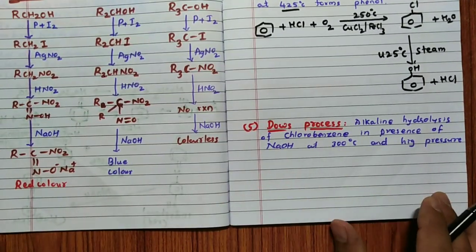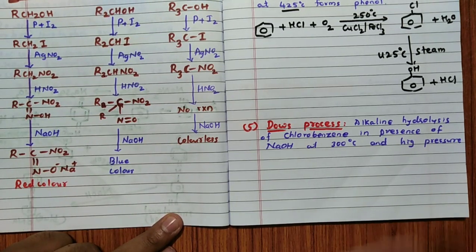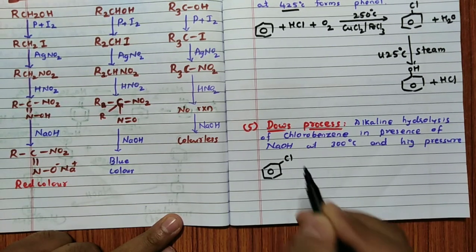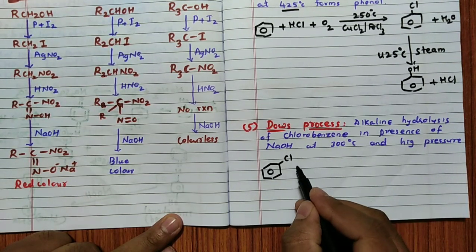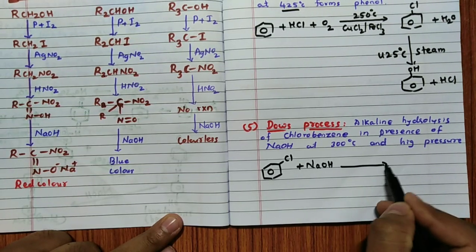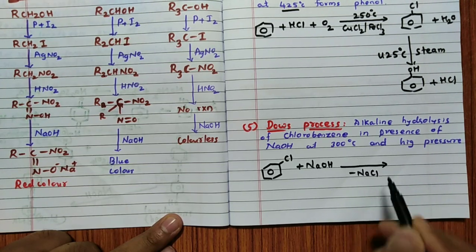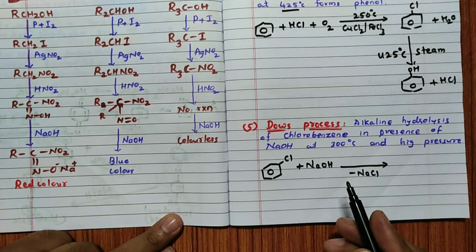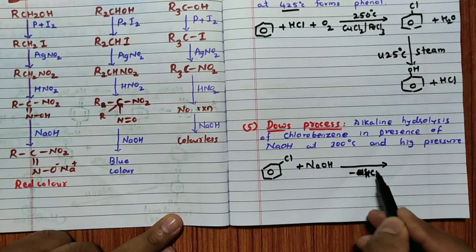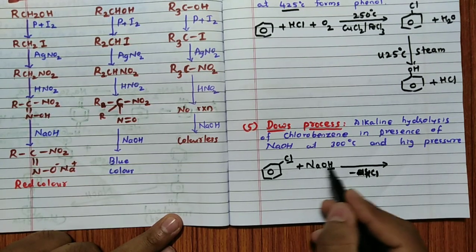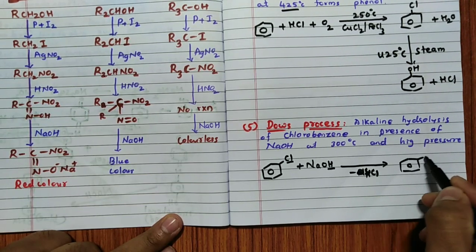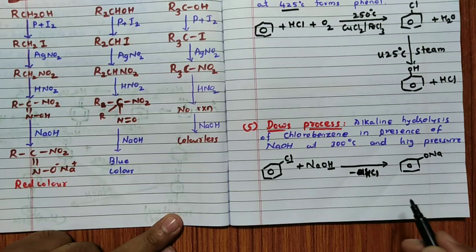The next one is Dow's process. Already we have discussed it in the normal named reactions also. So here it is the reaction of chlorobenzene with sodium hydroxide. Correct? Now here what happens? Cl and Na form NaCl. Right? So actually first it will form ONa, minus HCl: H and Cl will be removed, and ONa is a strong base here. So hence remember, first it will form the sodium salt of phenol, that is sodium phenoxide.